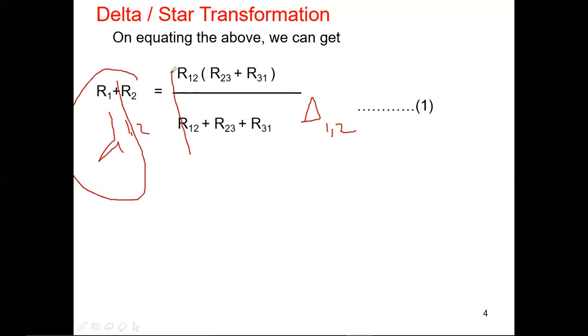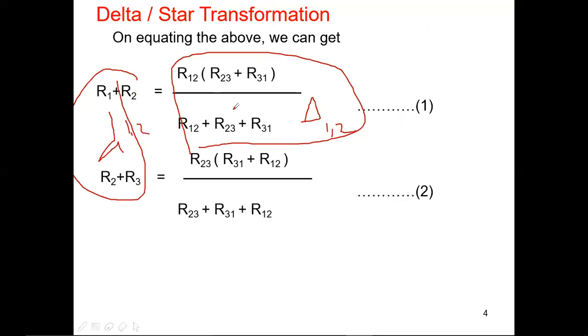This is for star, this is for delta. The left side part is completely star and the right side part is completely delta. Try to assume it like that only, then you will understand. But this is not equal to this. The left side part is equal to star, and the right side part is equal to delta. Right.